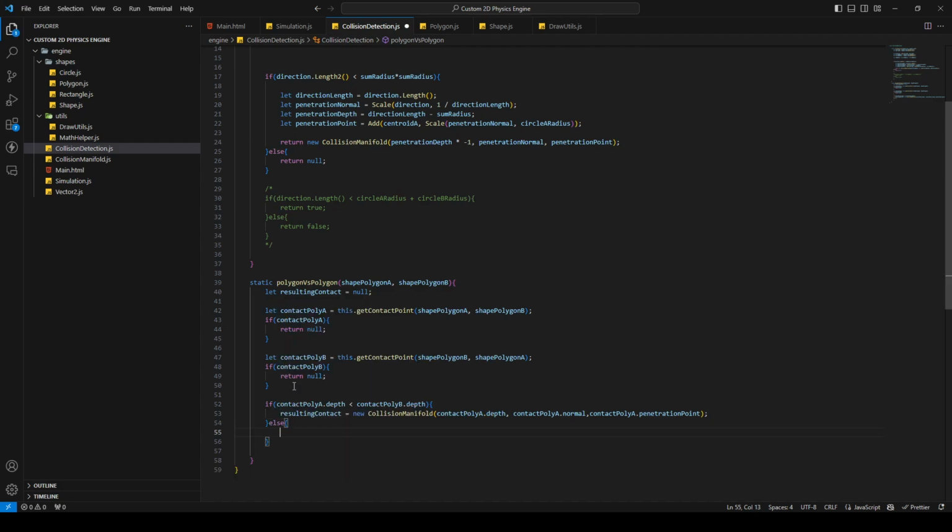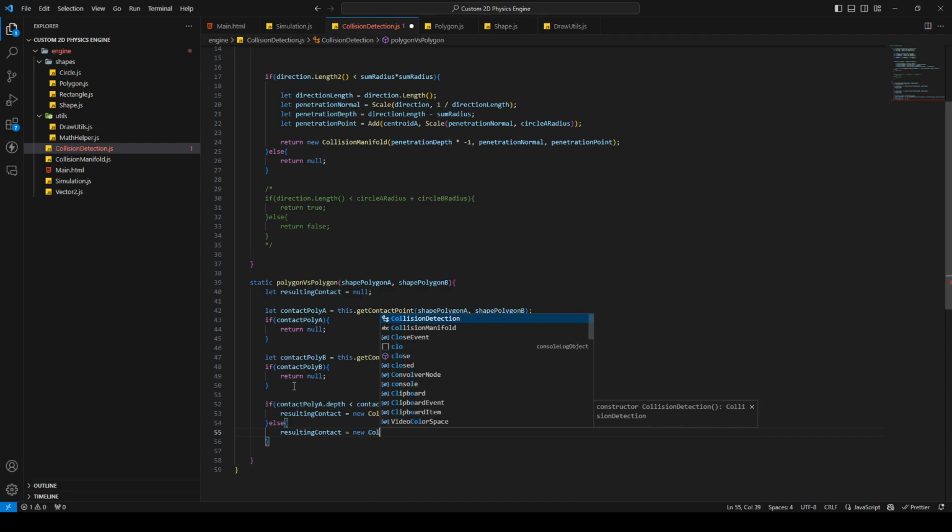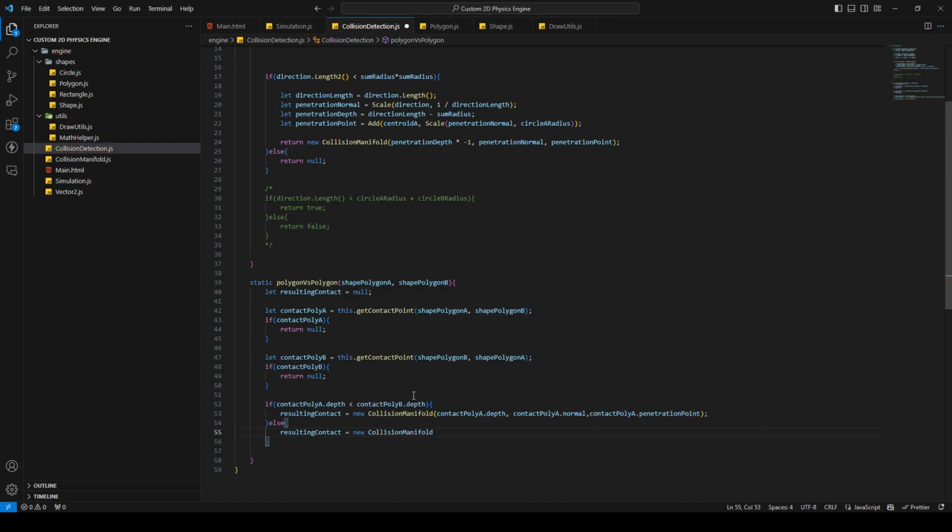And if it's greater, then you say resulting contact is new collision manifold. Basically the same, but for contact poly B. So I just can copy this. Let's say here contact poly B, contact poly B, and contact poly B. Okay, and then we're gonna return the resulting contact. And that's it for the polygon versus polygon method.